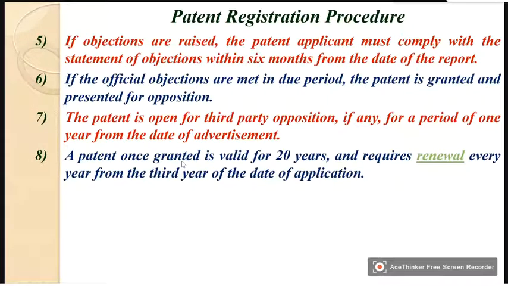They will present the patent, and then they will invite anyone to oppose it. The patent is open for third party opposition, if any, for a period of 1 year from the date of advertisement. So they will wait for 1 year. If no objections are received within that 1 year, then the patent is granted and it will be valid for 20 years and requires a renewal every year from the third year of the date of application. So you have to renew it every year.